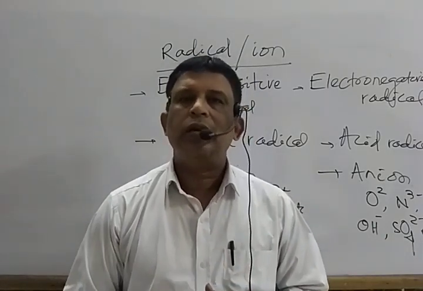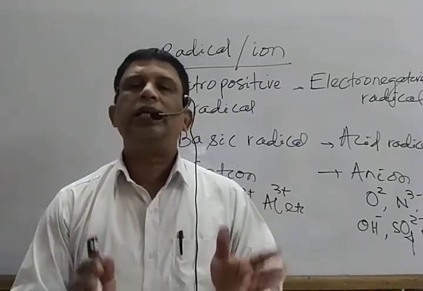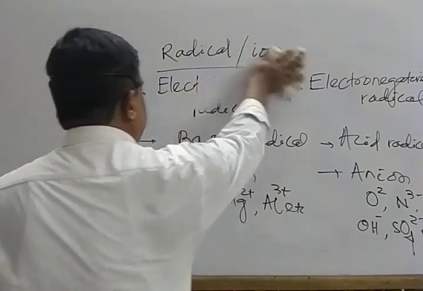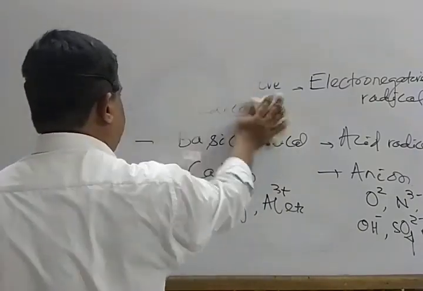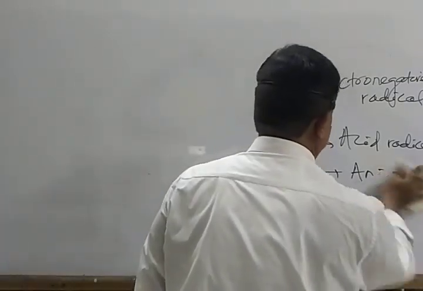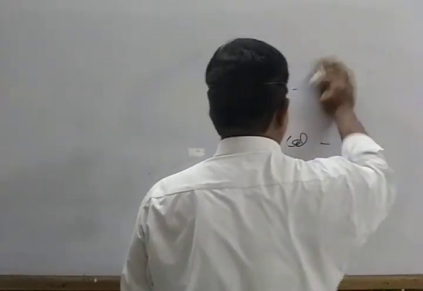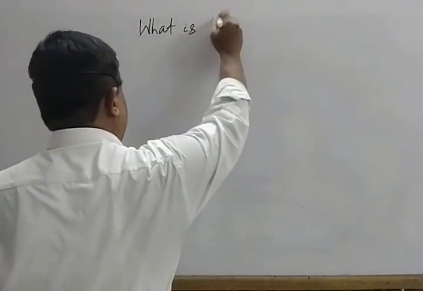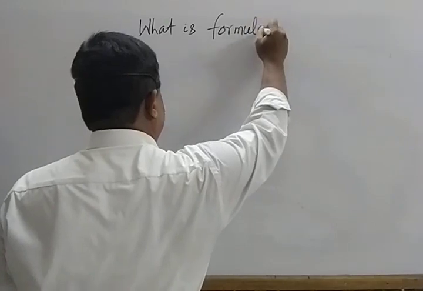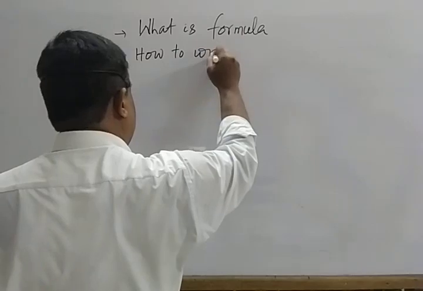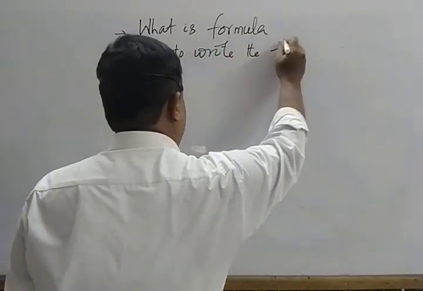Next we will discuss how to write a formula. What is a formula and how to write a formula.